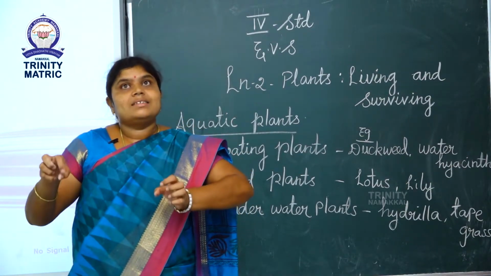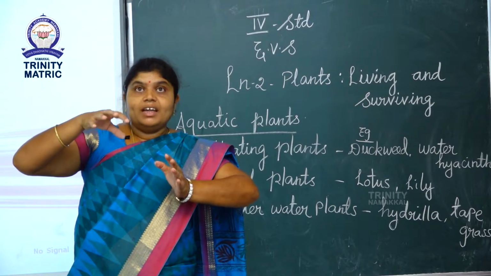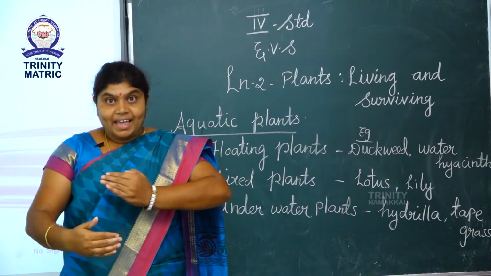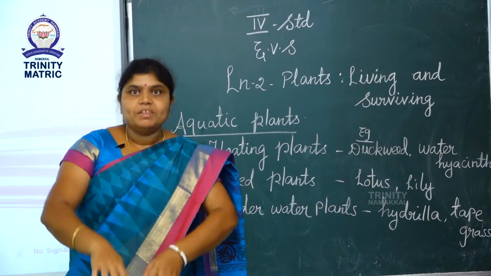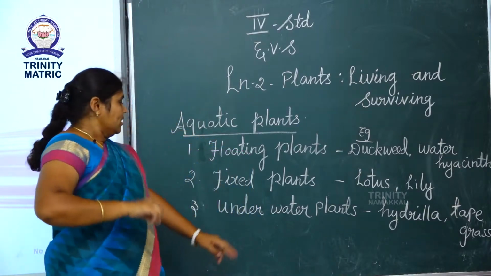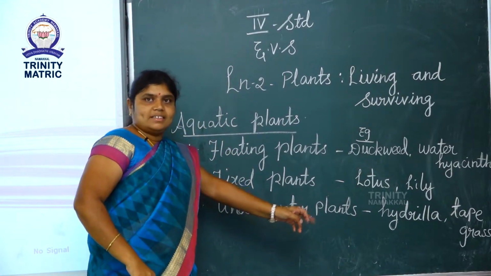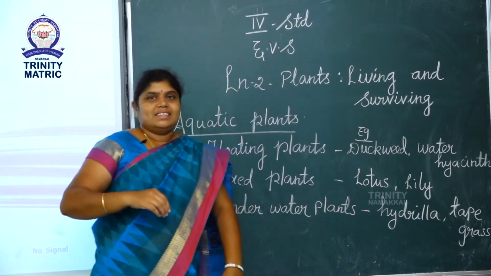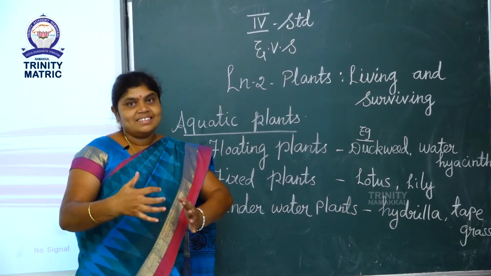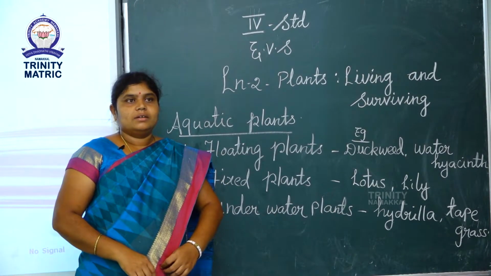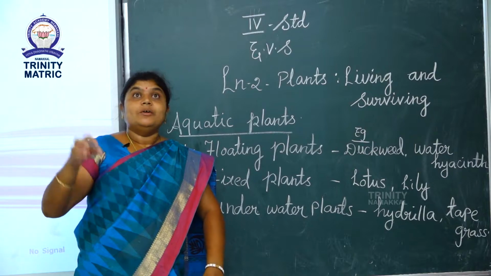Some plants live inside the water. That means some plants live at the bottom of the water. These types of plants are called underwater plants. Example, hydrilla and tape grass. Some of the grasses live at the bottom of the water.